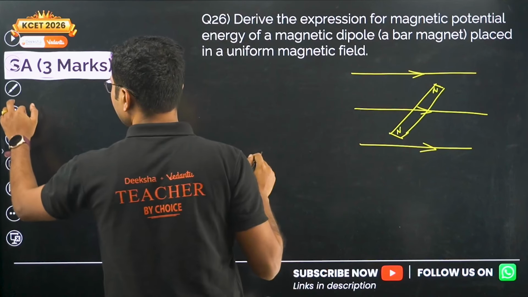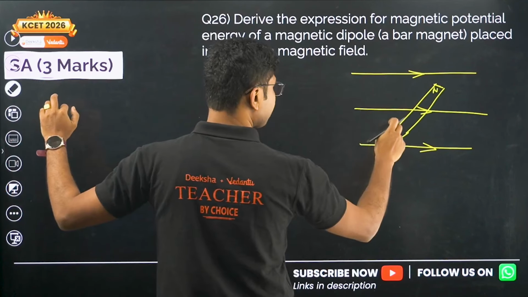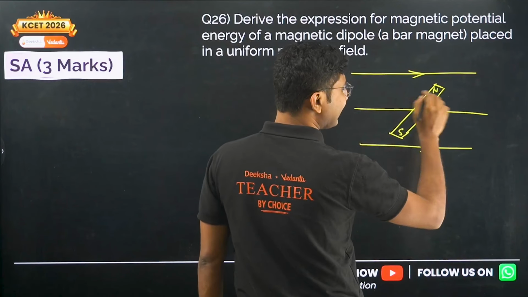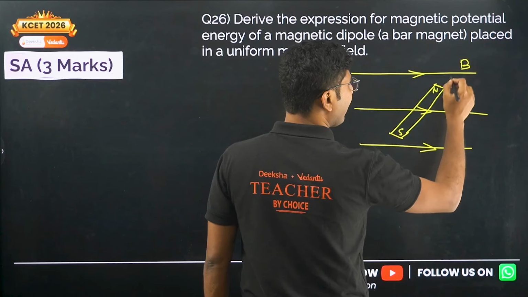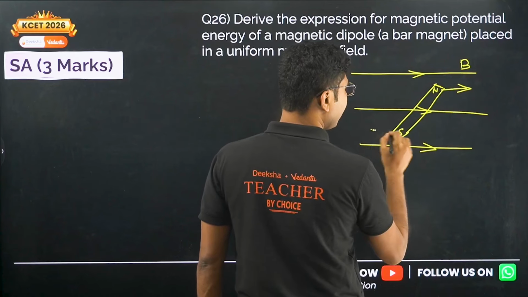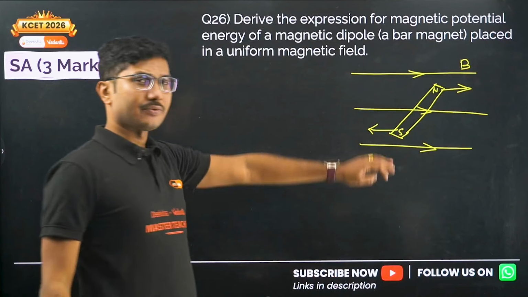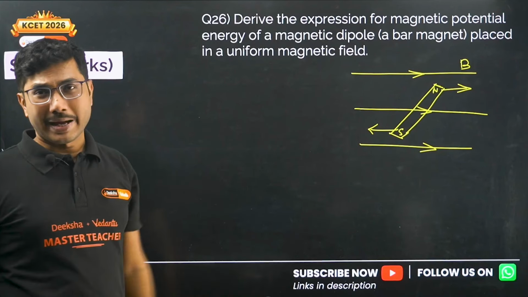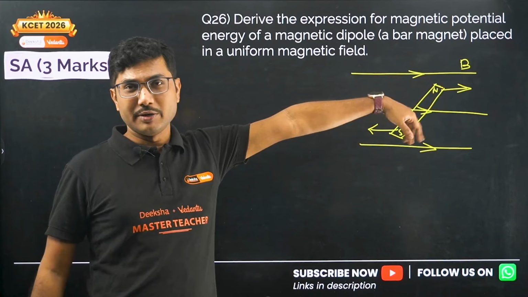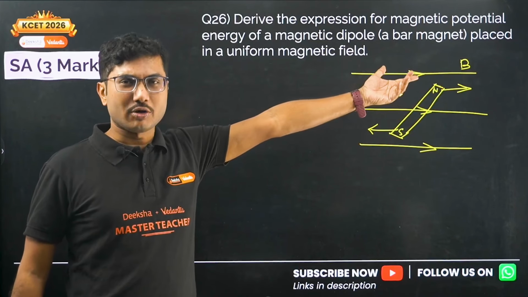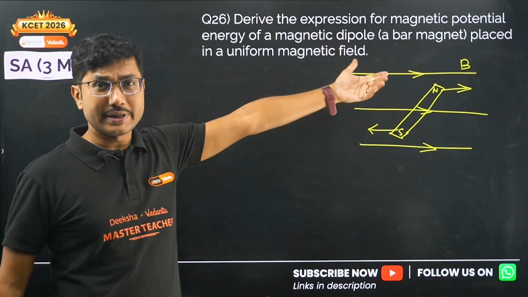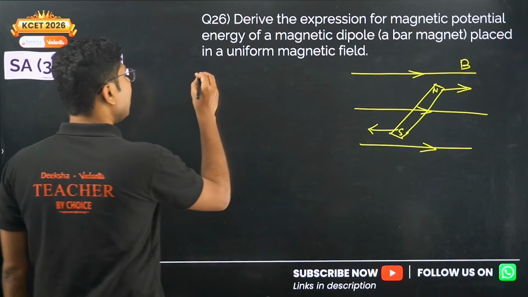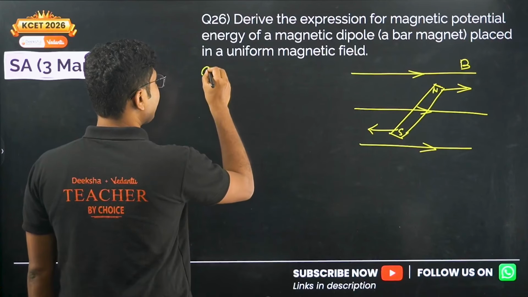This is north, this is south. When you place it inside a magnetic field B, there will be a torque that acts on it. If you want to derive the expression for torque, it is the same as for the electric field, only you take the strength of the individual poles. But here we do not need to do that. We will directly take the expression for torque.